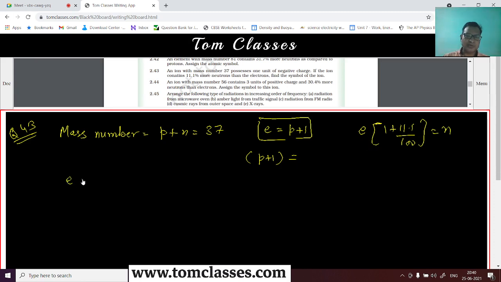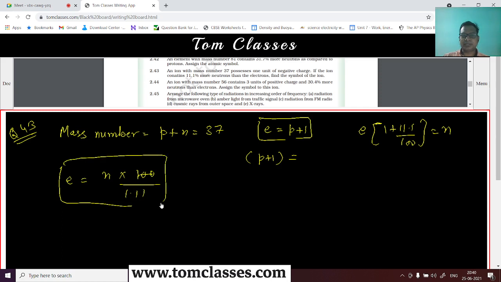Let's try to work this out. So the number of electrons are how many? It is n times 100 divided by 111.1, or you can say n divided by 1.111, right? So these are the number of electrons. This is the relationship between number of neutrons and electrons, and that is nothing but p plus 1. So number of protons will be how much? Now this relationship is also given to us.